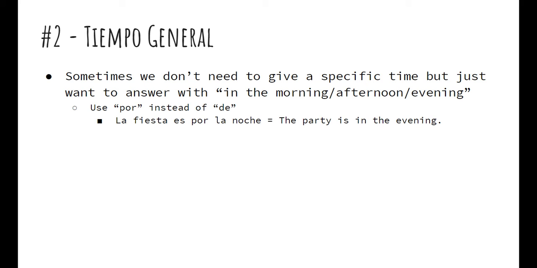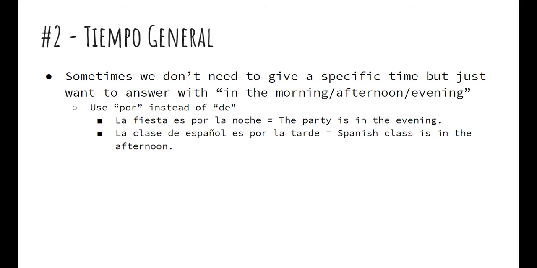So, por ejemplo, la fiesta es por la noche. The party is in the evening. Notice there's no specific time given there, so we use por la noche. Or la clase de español es por la tarde. Spanish class is in the afternoon. So here's a little phrase to help you remember that. Keep it PG when we're dealing with time, por for general time.